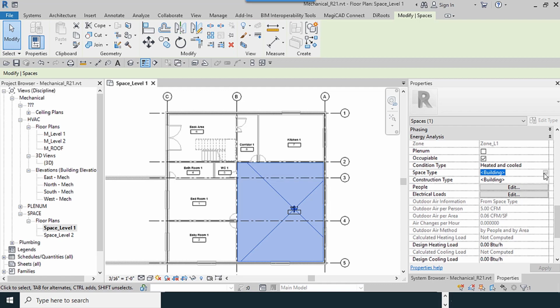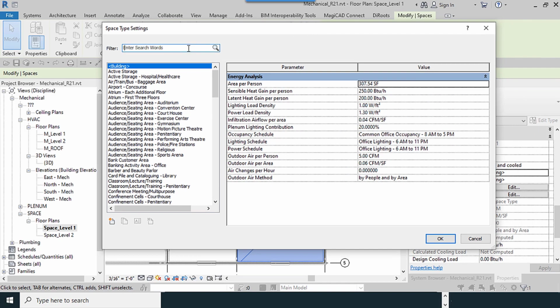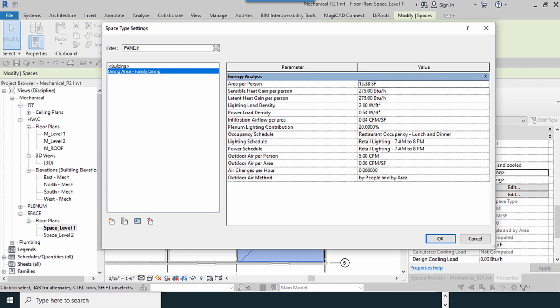Space type. What is the type of our space? I type family dining. It has some default values for this. It uses the HVAC standard.